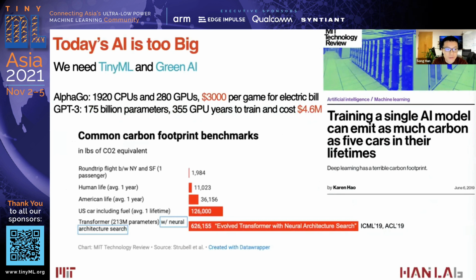For example, AlphaGo inference is taking almost 2,000 CPUs and 300 GPUs, a very expensive electric bill, and GPT-3 is costing $4.6 million and more than 300 GPU years to train. According to this paper, training a single AI model can emit as much carbon as 5 cars in their lifetimes. This is a transformer with neural architecture search. So all these algorithms are very expensive.